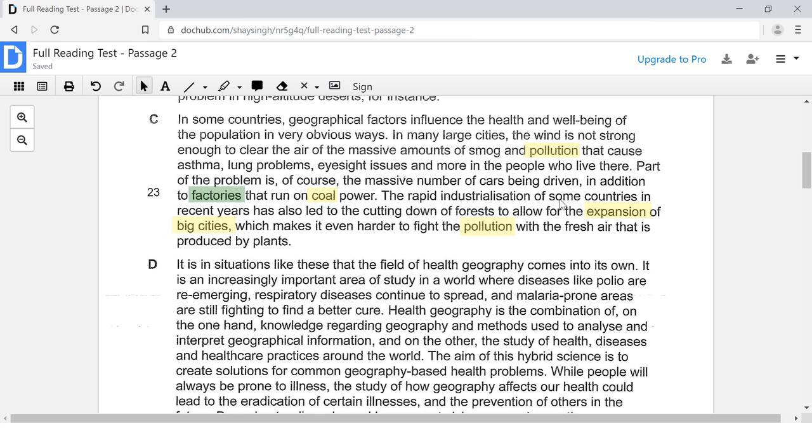The rapid industrialization of some countries in recent years has also led to the cutting down of forests to allow for the expansion of big cities, which makes it even harder to fight the pollution with the fresh air that is produced by plants. So it's basically saying that because of industrialization, the cities are seeing a lot of growth, and because the cities are growing, we have to cut down more and more forests, and if the plants are dead, then it becomes harder to fight the pollution.